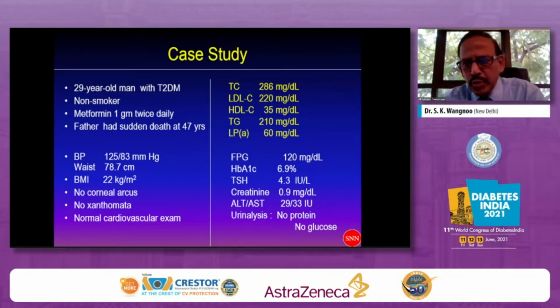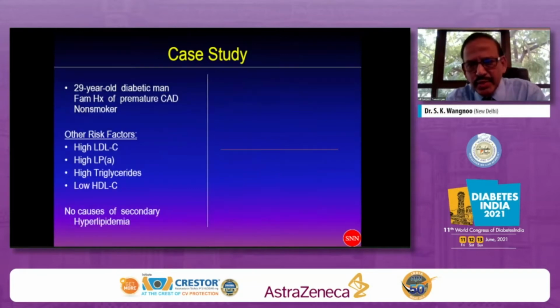The cardiovascular system examination was normal. His lipid profile: total cholesterol 286, LDL 220 milligrams, HDL 35, triglyceride 210, lipoprotein little a 60 milligrams. Fasting blood sugar was 120, HbA1c 6.9, TSH normal, creatinine normal, ALT, AST normal, urine analysis nothing specific.